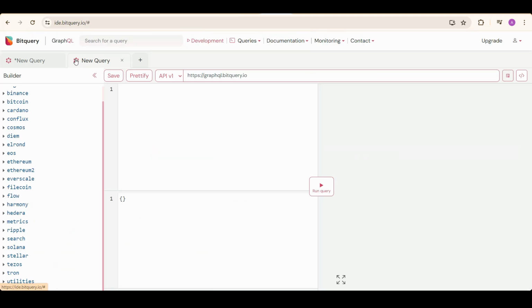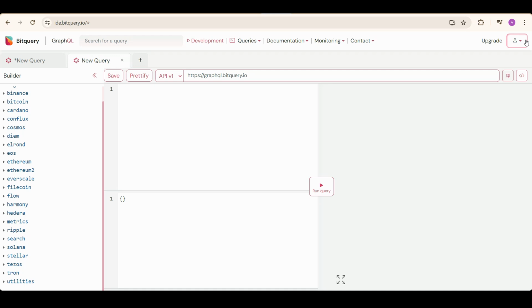Let's move on to the IDE now. This is the IDE which we built to test, create, and share the blockchain data APIs or queries. Because these are GraphQL APIs, we will need Postman or some type of tooling to test them out. So we built our own IDE so that our community can directly use this BitQuery IDE to test our product.